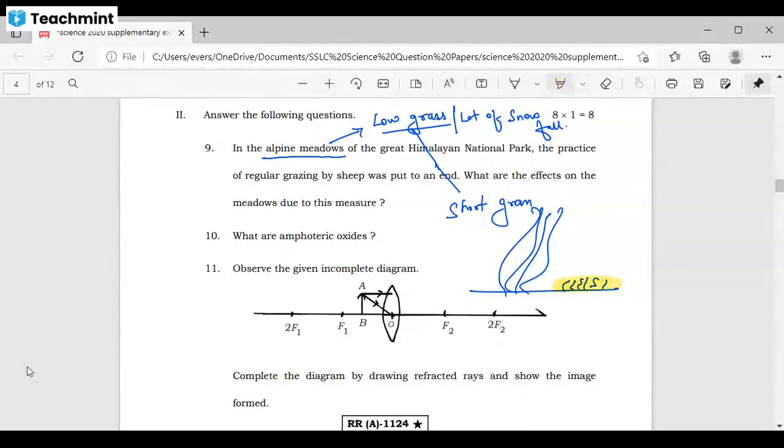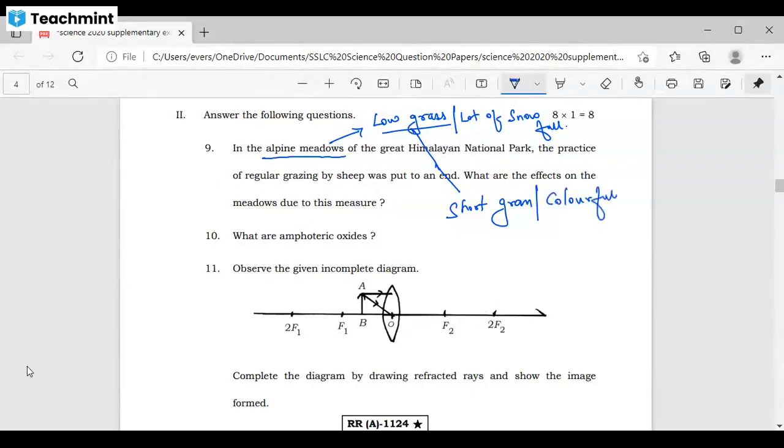Got it? So alpine meadows are the regions having low grass and a lot of snowfall, and this is a very interesting region. Here we can see it is very beautiful in nature. We also can see colorful flowers or colorful flowering plants.